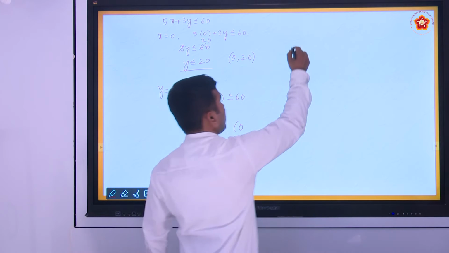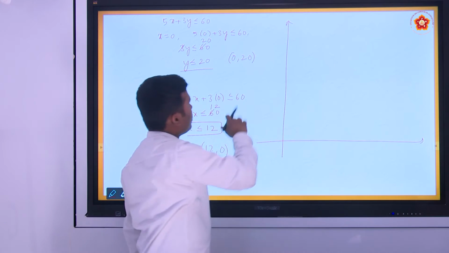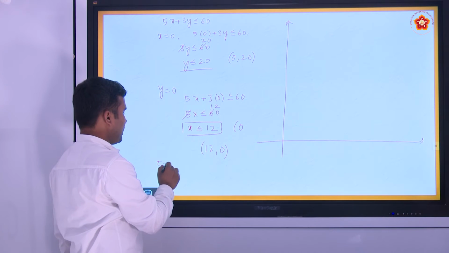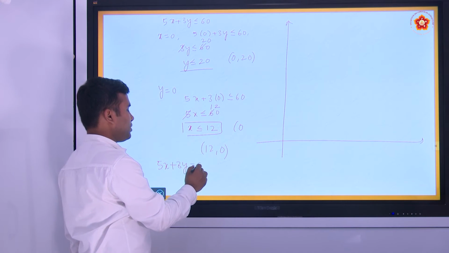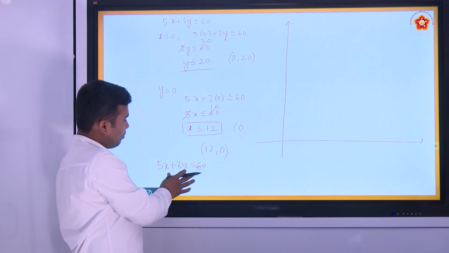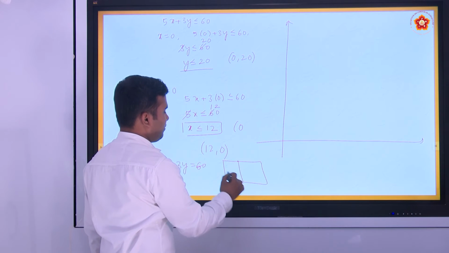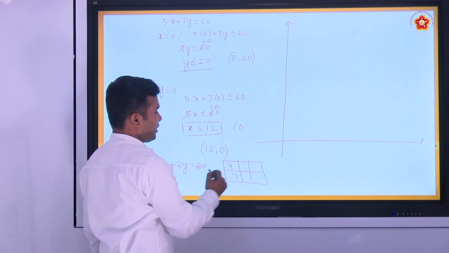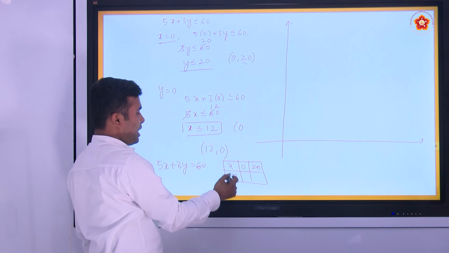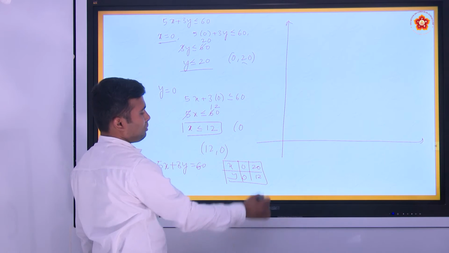Now let us draw a graph for this. These are the two possible ordered pairs which satisfy the equation 5x plus 3y equal to 60. This represents the line. Now we have to draw this. If x equal to 0, y is 20. And if y is equal to 0, then x will be 12.